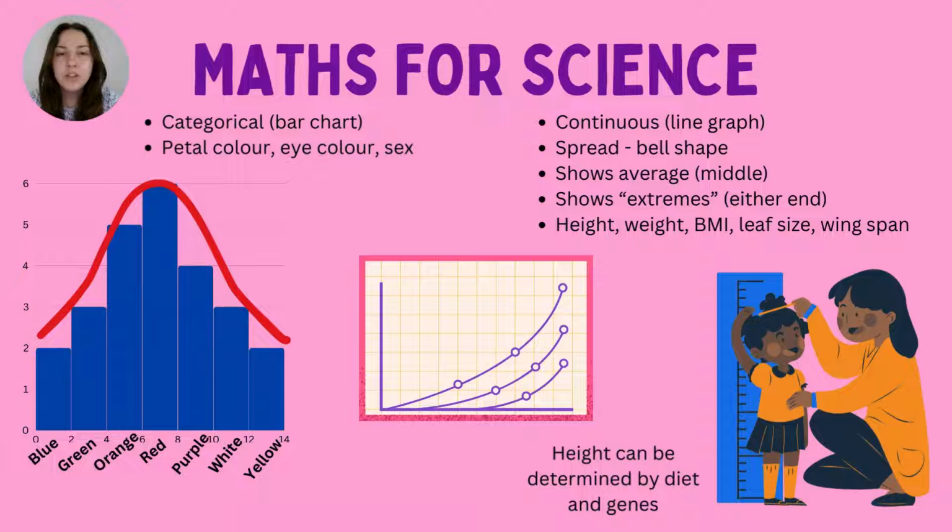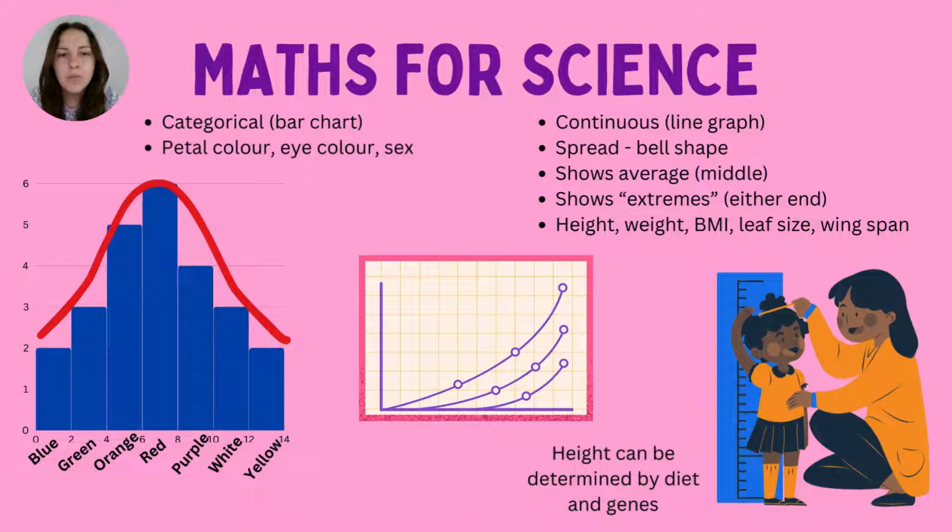Anyway, the other thing to mention is this idea of the spread of data, or a bell-shaped curve. And this is what you're seeing on the screen right now. So this kind of up and then down motion is what we call a bell-shaped curve. And this just shows you the spread of the data from the most extreme to the average to the other side of the extreme as well. And this is a really nice way to look at the proportion of individuals, or the averages really as well.